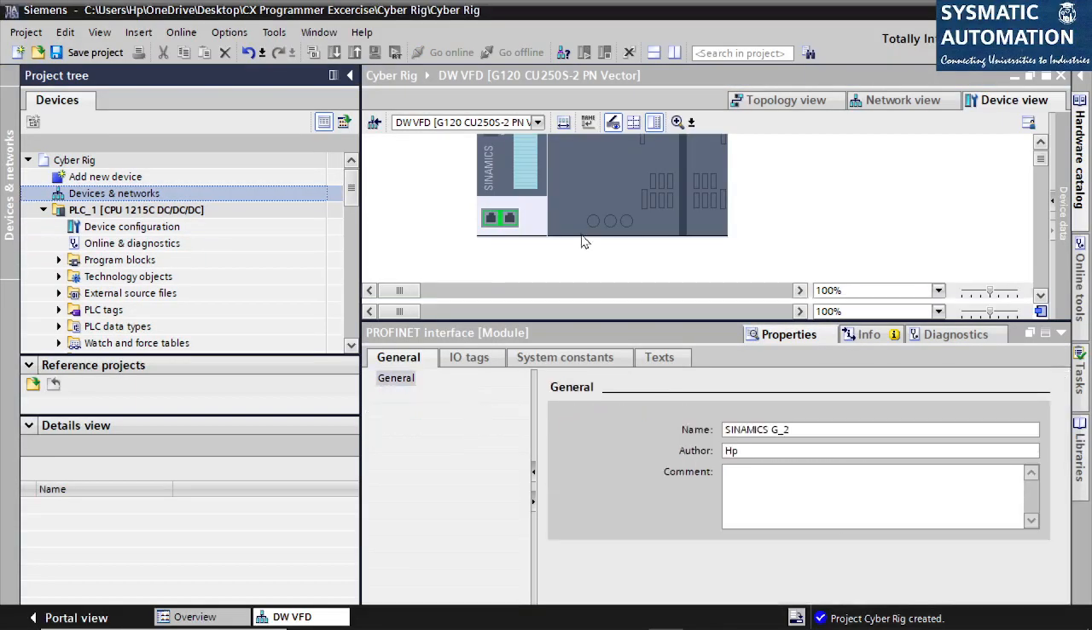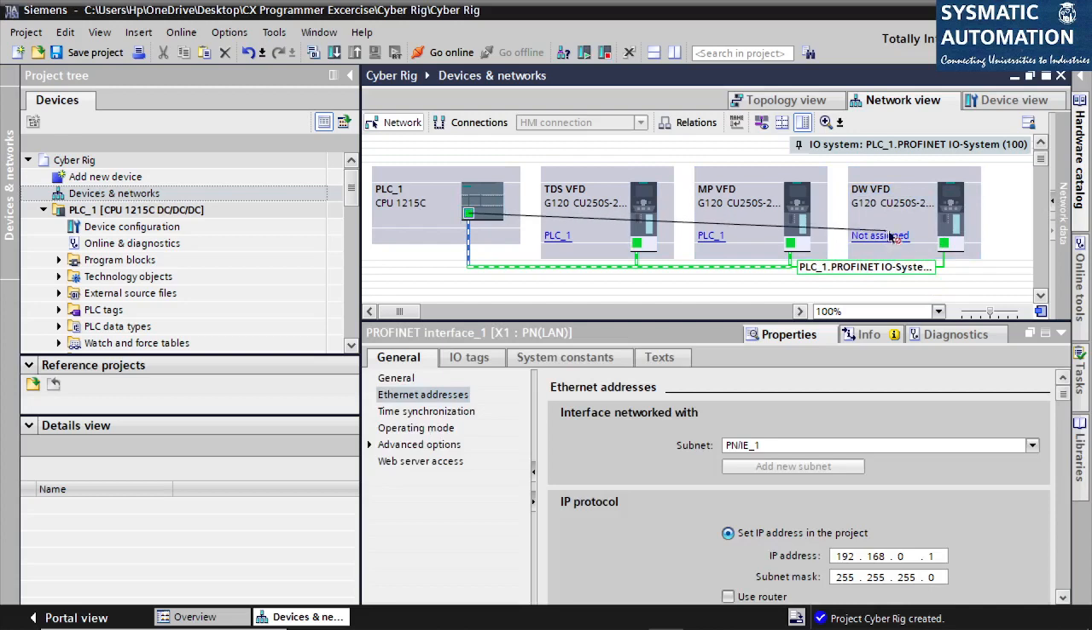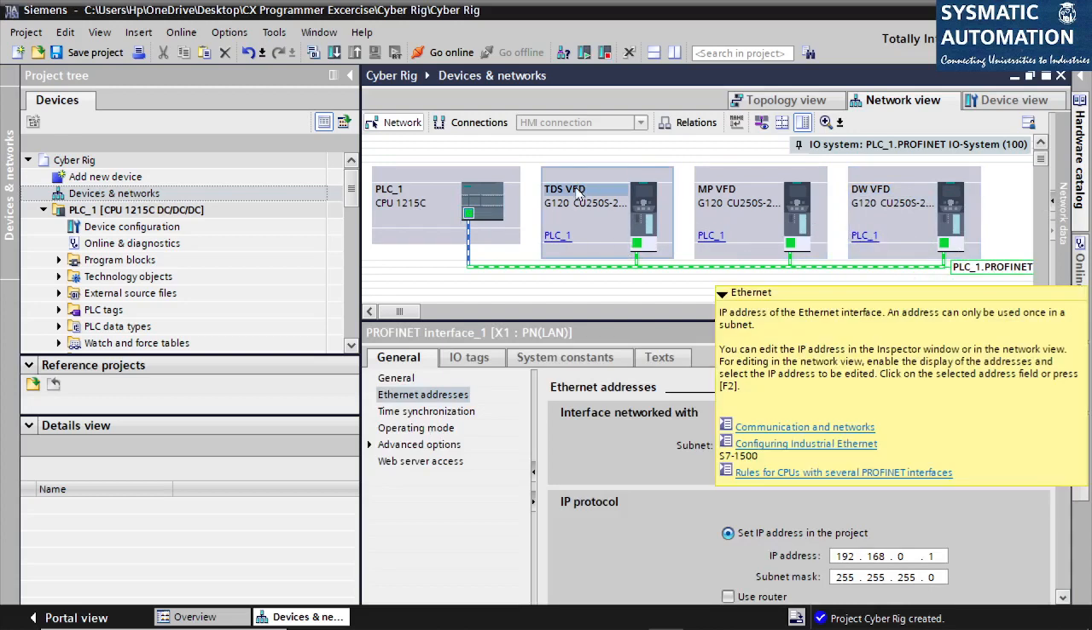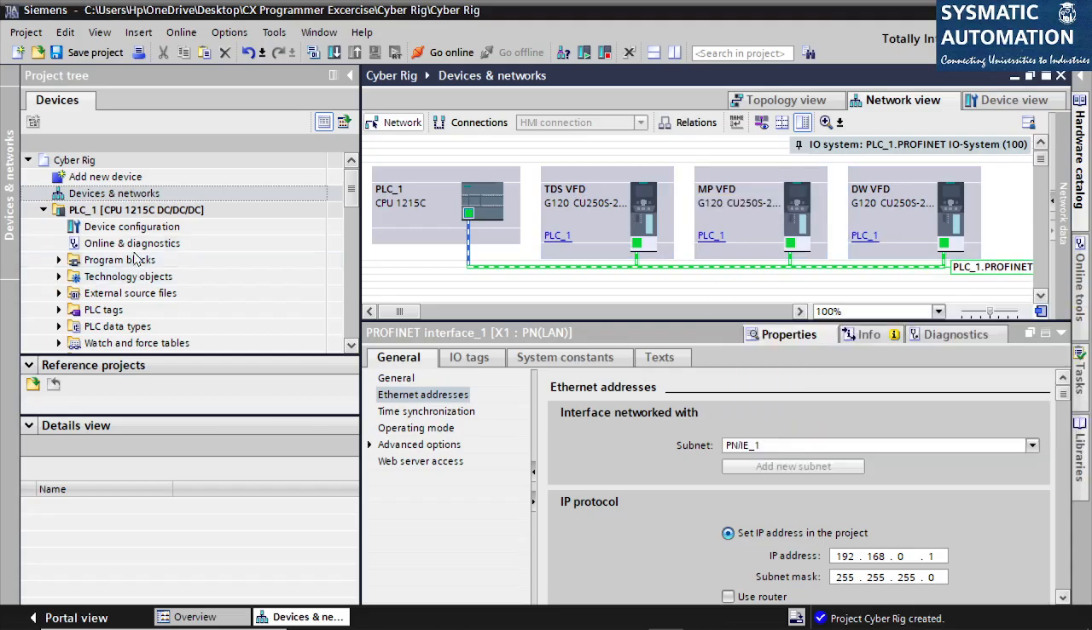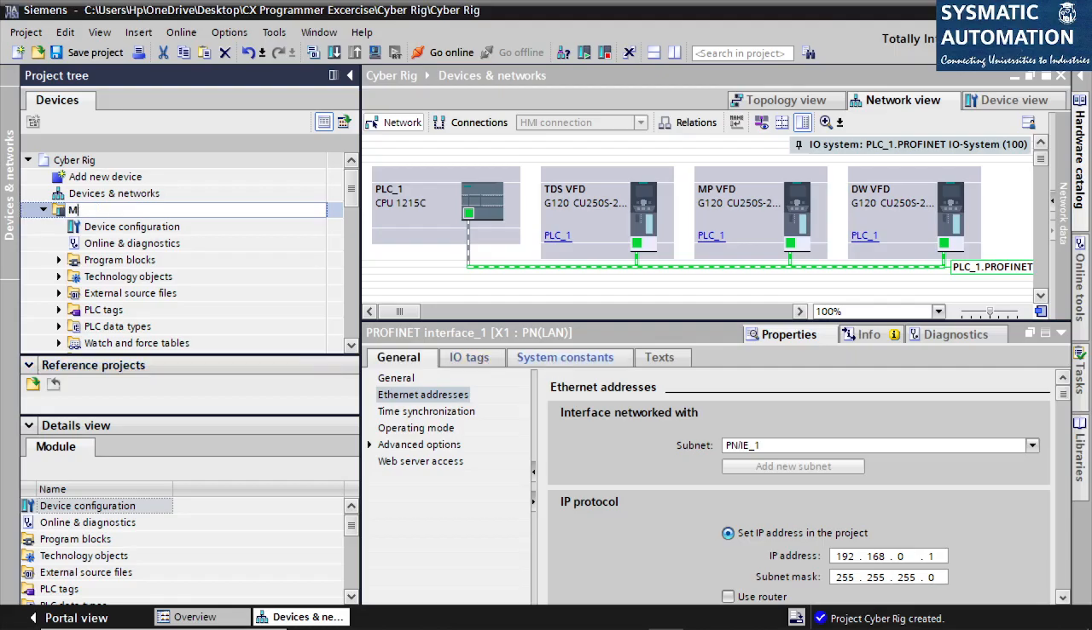Now if I go to devices and network, I can see all my drives are connected, and the PLC is connected to this. So this is my TDS, mud pump and drawworks. There are 3 VFDs, right? If I connect it here again, it got connected to PLC1. All of these are connected to PLC1. I can in fact change the name for this also, as master PLC. So it all changed to master PLC.